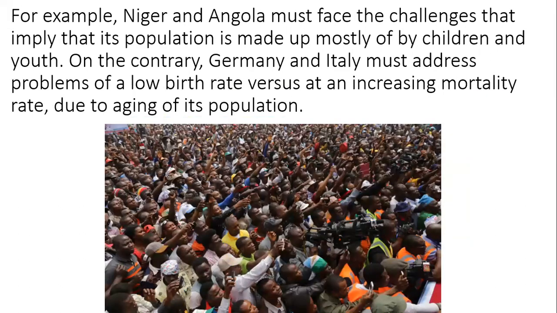For example, Niger and Angola must face the challenges that imply that their population is made up mostly of children and youth. On the contrary, Germany and Italy must address problems of a low birth rate versus an increasing mortality rate due to aging of their population.